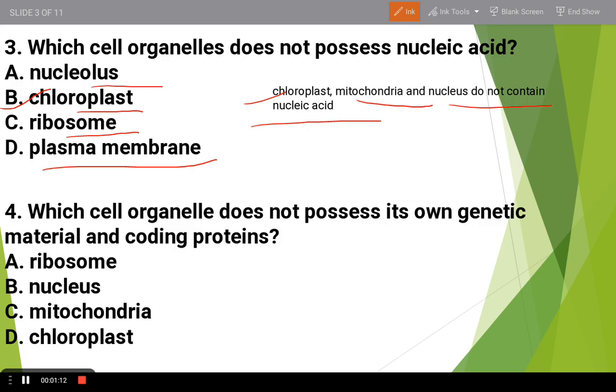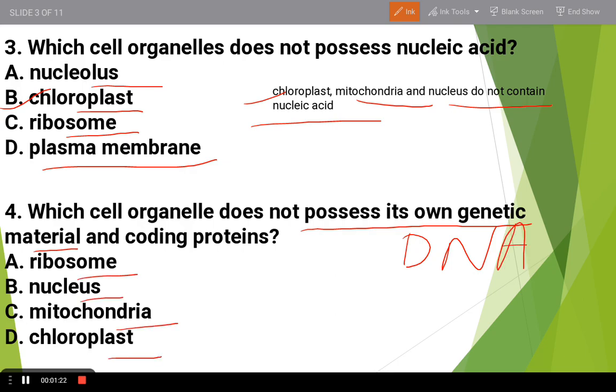The next question is: which cell organelle does not possess its own genetic material? You can say DNA. The options are ribosome, nucleus, mitochondria and chloroplast. Here the question is for "does not", so the answer is ribosome, as the nucleus has its own DNA, mitochondria also contain their own DNA, and chloroplast also contains its own DNA.